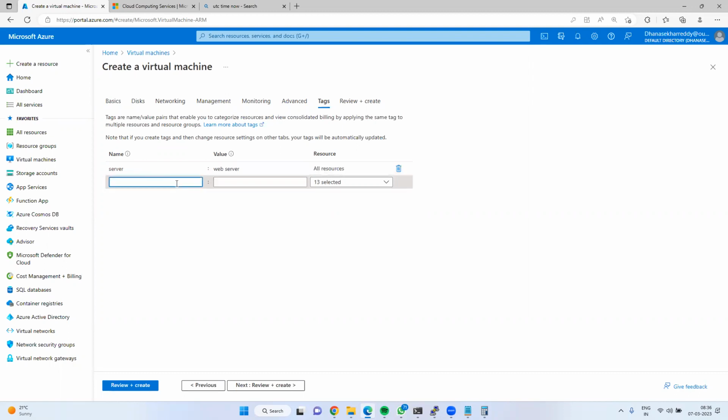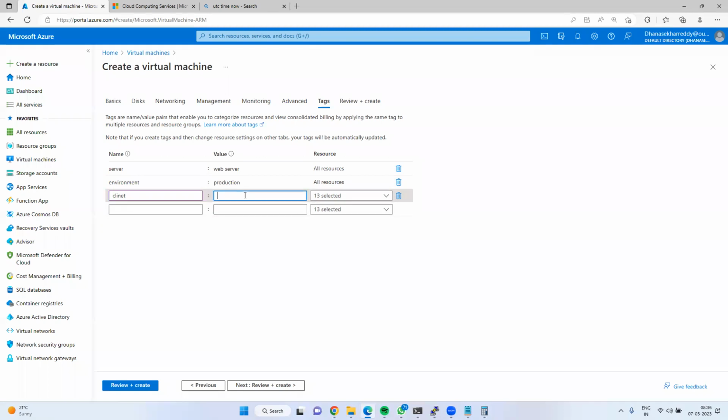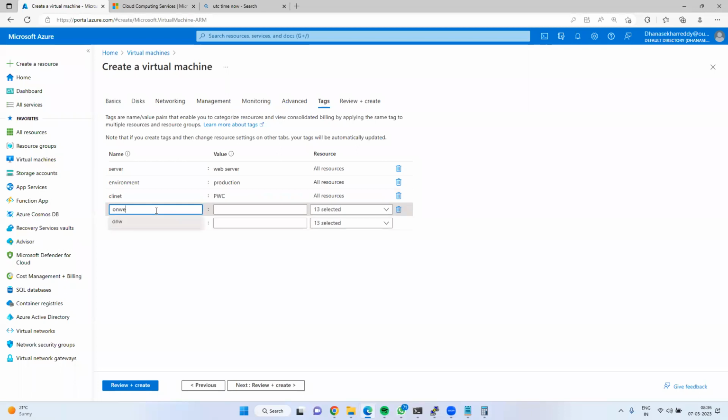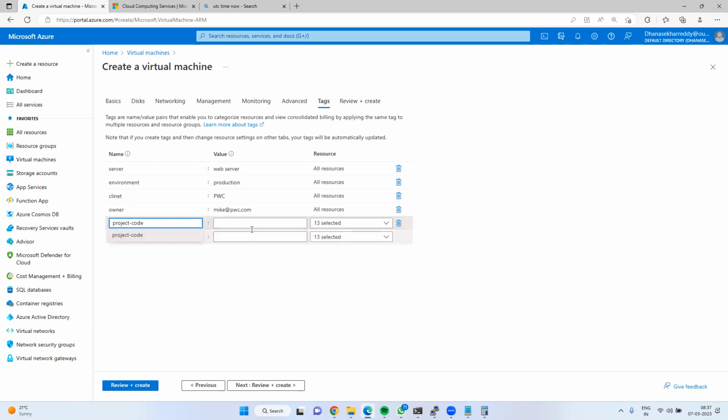Next, environment. What is the environment? Production. Who is the client? PwC, Price Waterhouse Coopers. Next, owner. Who is the owner? Mike@pwc.com. Project code, PwC 2875, something like that. These tags are useful to filter your data and to identify the information about your resource.